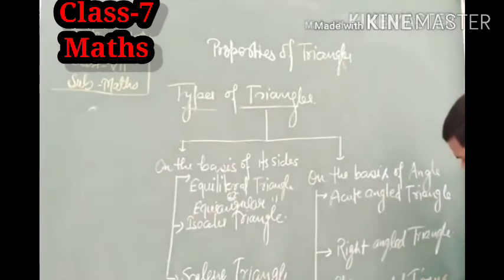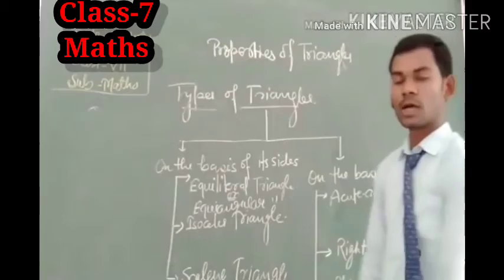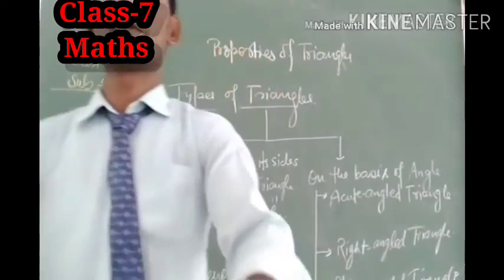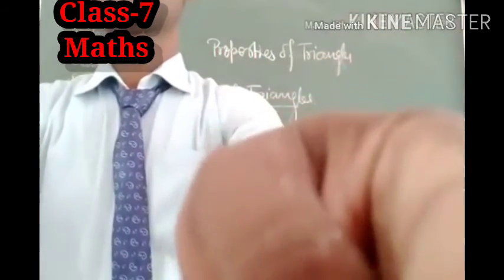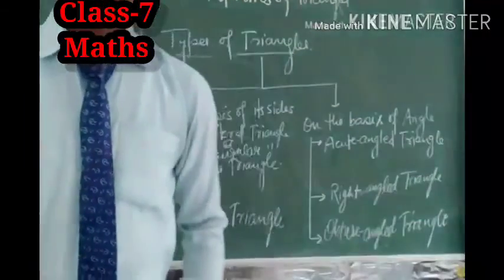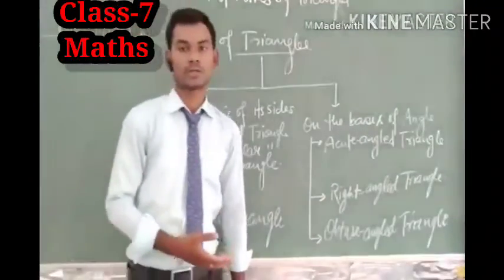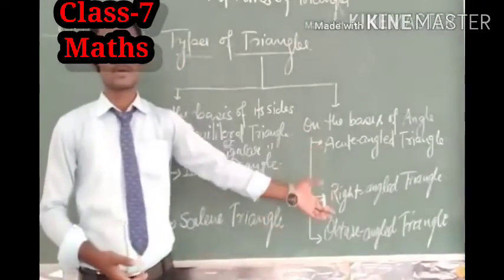So there are also three types of triangle which are based on their angle, and these are given here. I hope if you know the definition of angle, then you can easily find out the name, or you can also define such types of triangle.